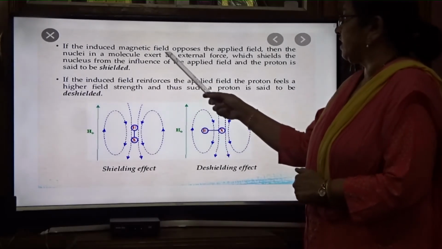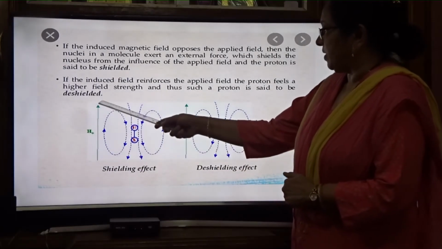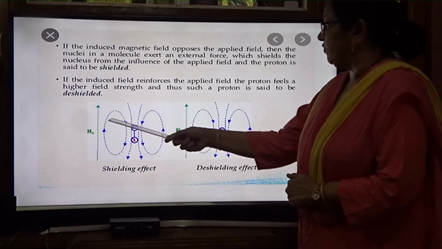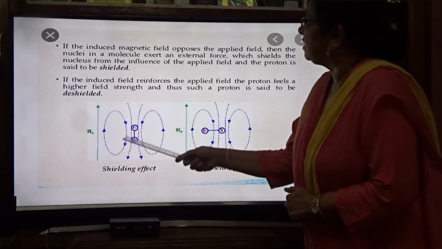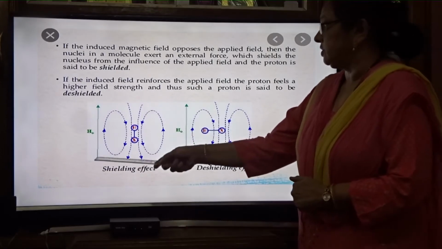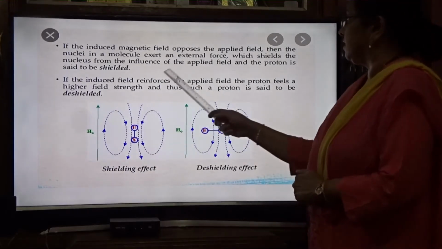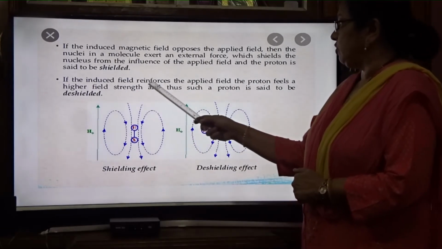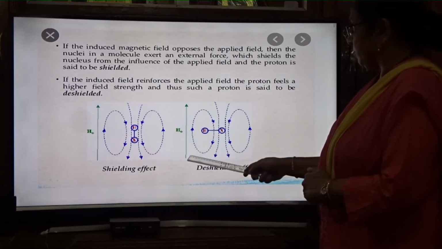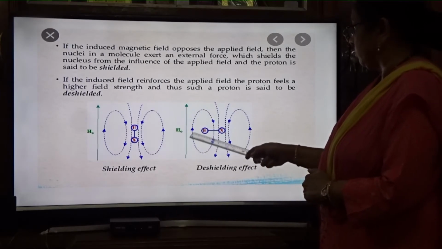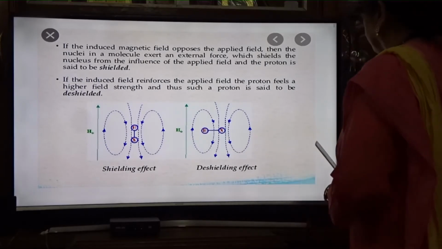If the induced magnetic field opposes the applied field, in the first case you see this is the applied field and this is the induced magnetic field, and they are opposing. One is in the downward direction, the other in the upward direction. If it opposes the applied field, then it is said to be shielded. If the induced field reinforces the applied field, both are in the same direction, and in such a case de-shielding of the proton is taking place.